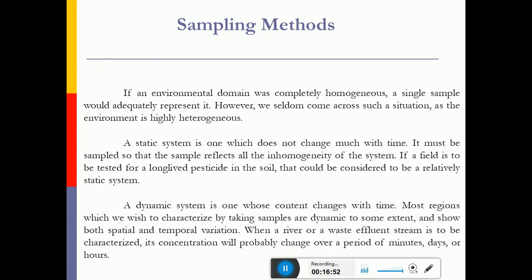What are the different sampling methods? So we have the static methods and dynamic methods. So in water quality, most of the phenomena are dynamic in nature, because the water quality changes with respect to time. That is, it also varies season wise, and it depends on the discharge of pollutants which it receives, it depends on the pesticides and all those things. So most of the water quality things are very dynamic in nature.